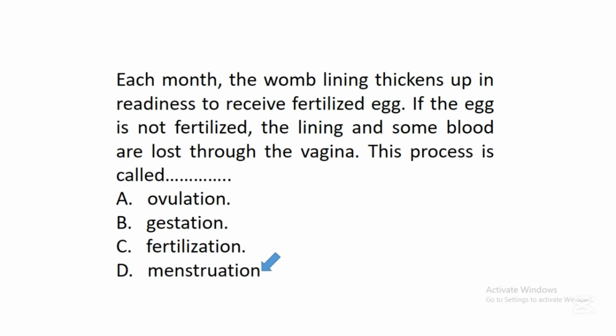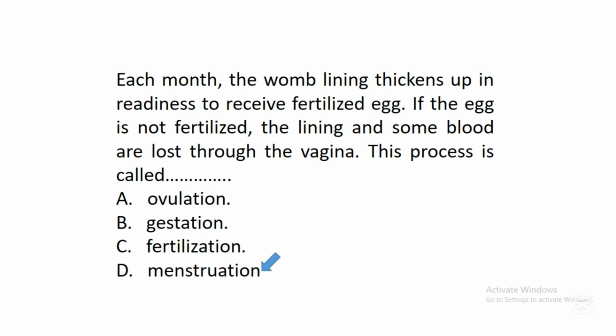So menstruation is a process whereby some blood from the endometrium is lost through the vagina. Studies have shown that in a woman that is mature, her ovary releases eggs every month. So when the ovary releases an egg, the egg will travel to the oviduct to wait for sperm cells.